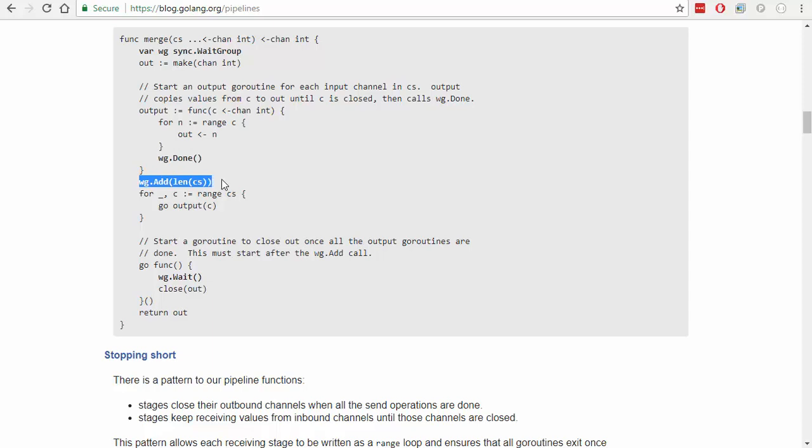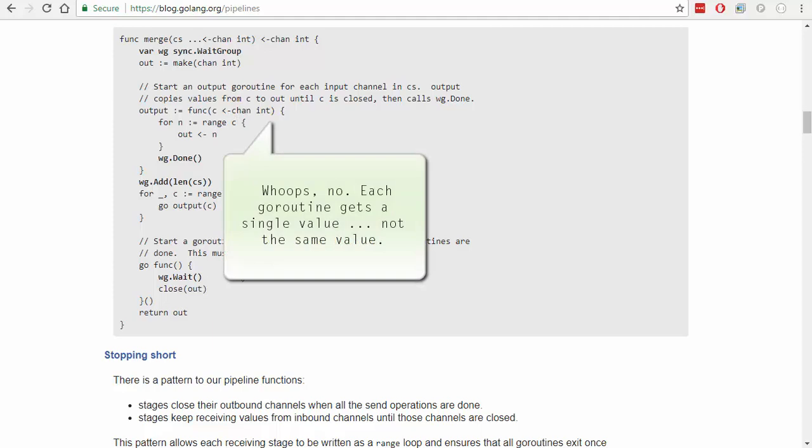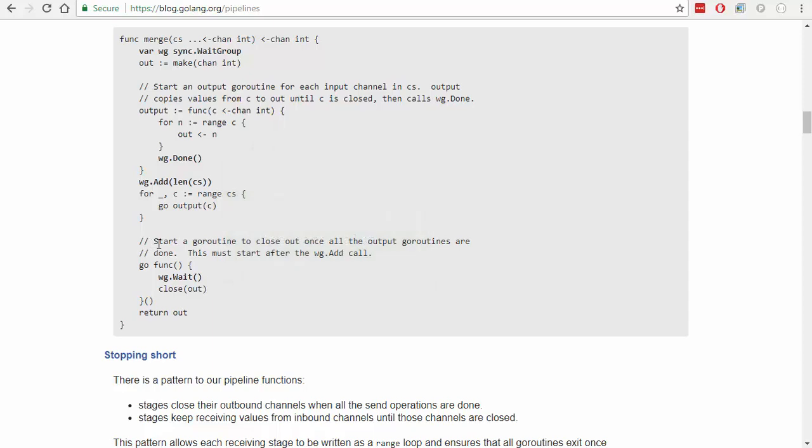We've got n items coming in, so our wait group is set up. And now we're going to fire off each of these. Okay, so that's the interesting part there, is that multiple readers get the same value. I'm not sure about that. Start a go routine, close out once all the output ones are done. So this is going to launch, and then it's just going to fall through.